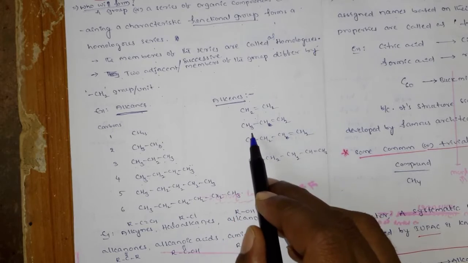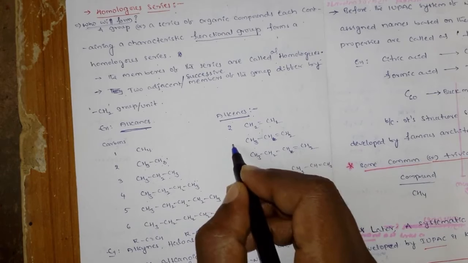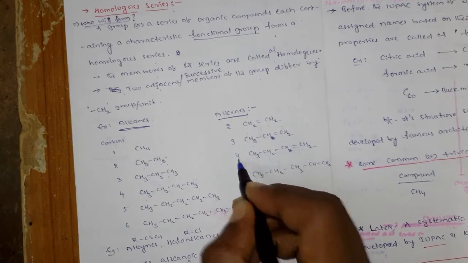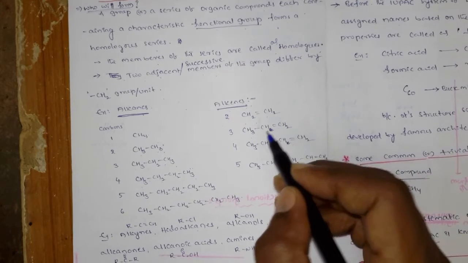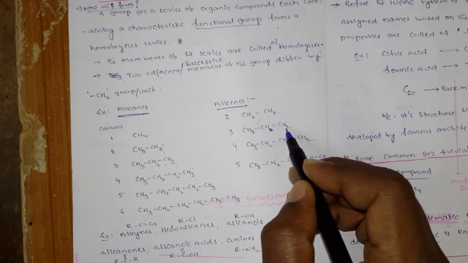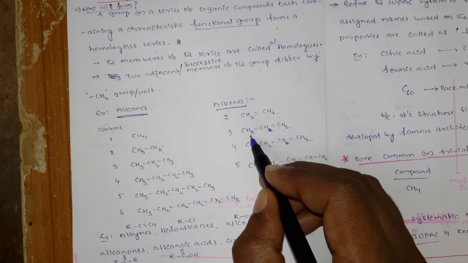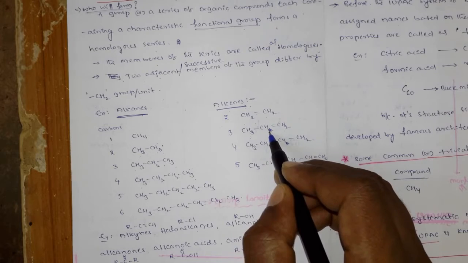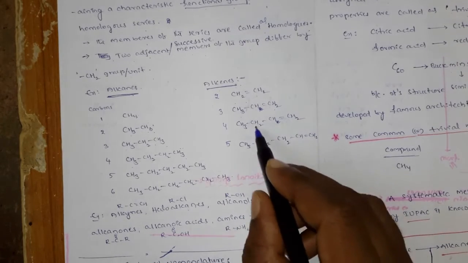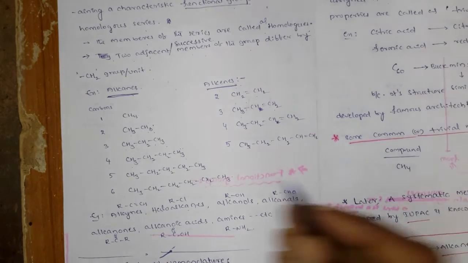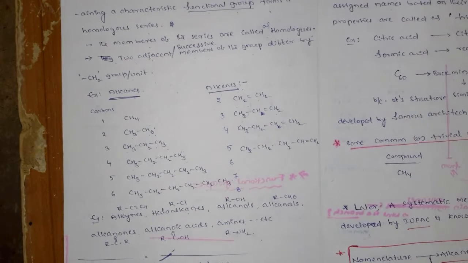After two carbons, when you write one more carbon, here it is 2 carbons, here 3 carbons, here 4 carbons, and here 5 carbons. What is the difference between these successive members? CH3CH double bond CH2, that means the excess is CH2. Assume a hydrogen has moved from here to here; then what remains is CH2 excess. Again here is one CH2 excess, and again one more CH2 excess. Like this you can write 6 carbon, 7 carbon, many carbons.